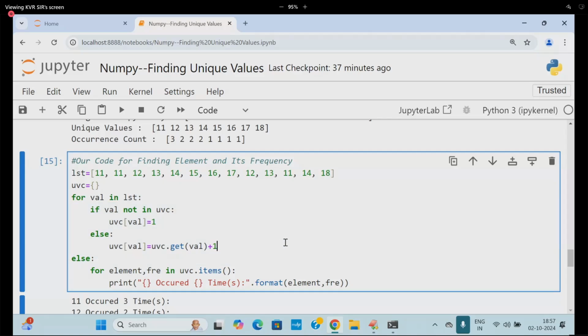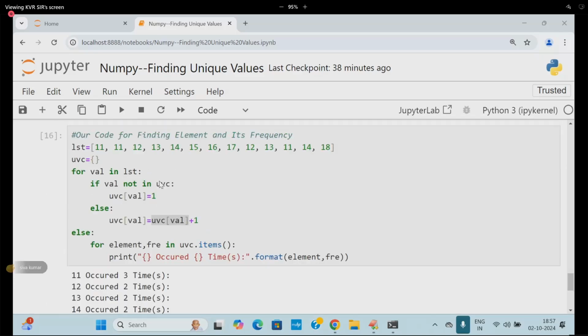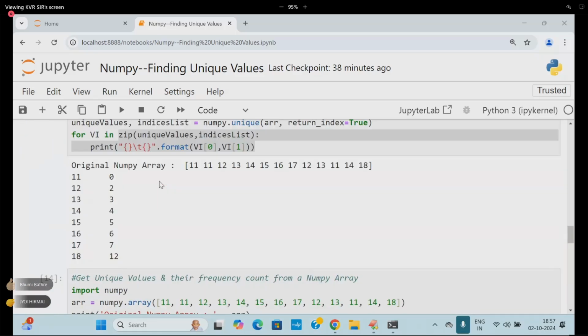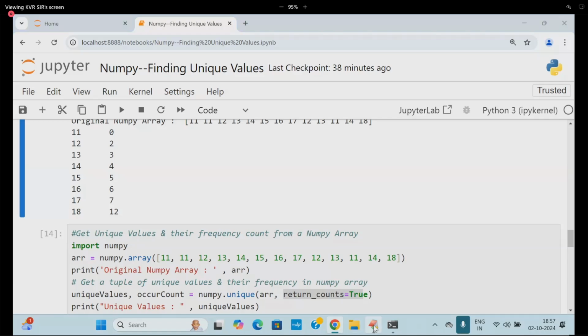Understood? Right. So next, online students, is it clear, students? Respond all of you. Is it clear? Good. So coming back, this is one of unique's parameters, return index equal to true, like that. Next, I will move further.